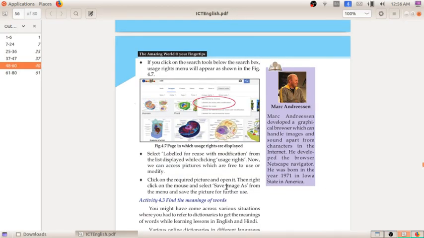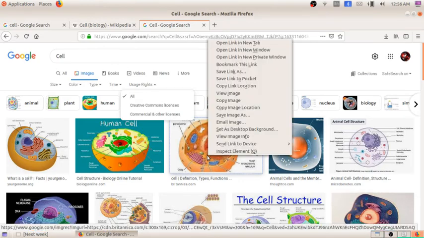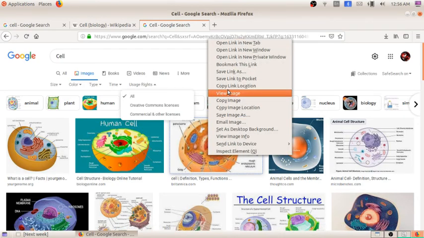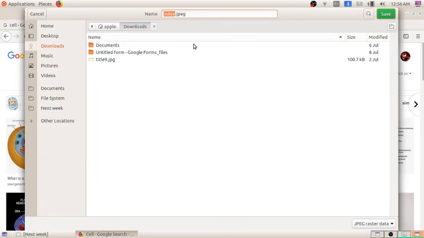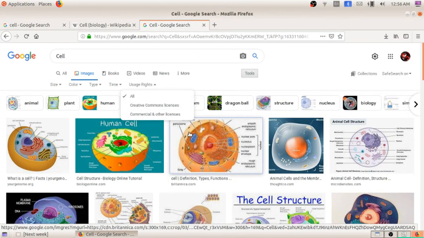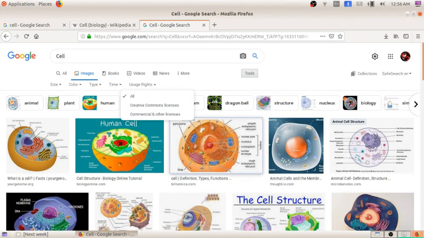Click on the required picture and open it. There, right click on the mouse and select Save image as from the menu and save the picture for further use. So how can we do that? Right click on this picture, you can see a lot of options. From this, when you click here, you can save this image. It will ask where we have to save the image. If you want to save it in Downloads or Desktop, we can do that. After that, we can use it for the further process. So I hope it is clear to all of you.